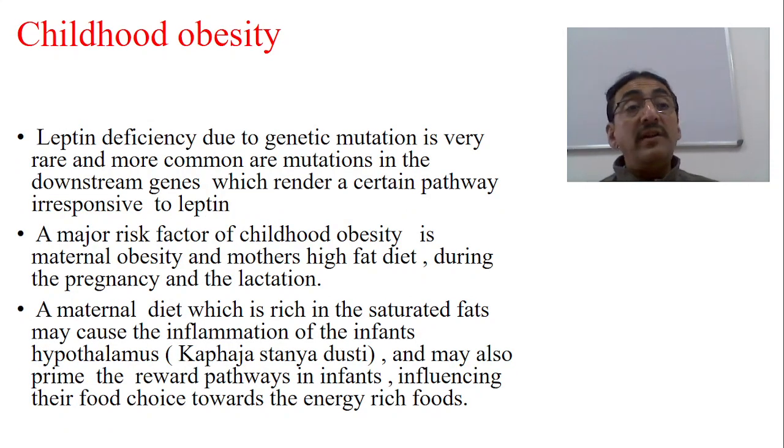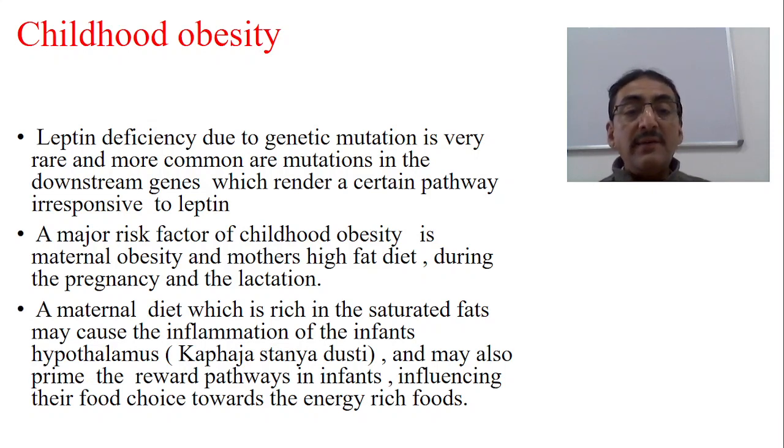Now, in childhood obesity, leptin deficiency due to genetic mutation is very rare, and more common are mutations in the downstream genes which render certain pathways unresponsive to leptin. A major risk factor of childhood obesity is maternal obesity and the mother's high-fat diet during the pregnancy and also during the lactation.